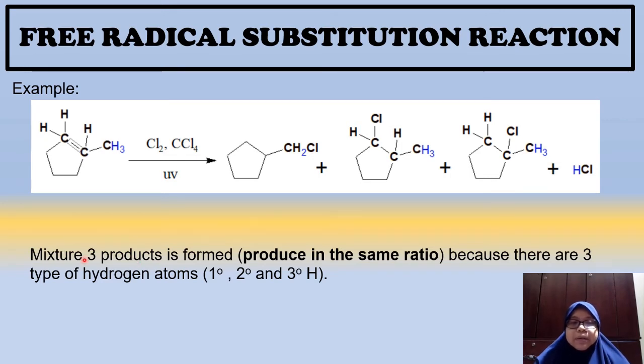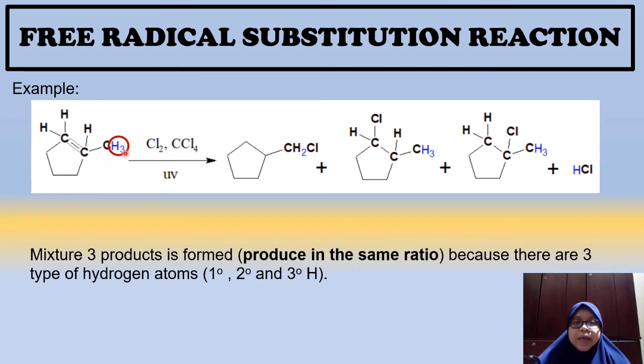Kenapa you dapat mixture of 3 products and all of the product are in the same ratio? Awak akan dapat semua produk ni. Okay, this is because there are 3 types of hydrogen atoms in the alkane. Ada 3 jenis, iaitu primary, secondary and tertiary hydrogen. So where is the primary hydrogen? Okay, this is the primary hydrogen.